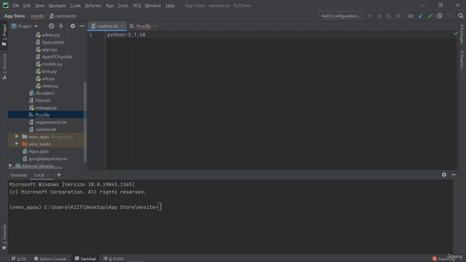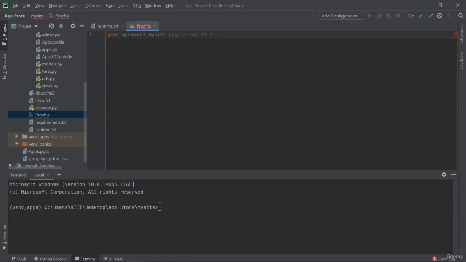Then the next file is the procfile. Procfile is like a mechanism for declaring what commands are to be run by your application on the Heroku platform. The commands specified in the last part, like run server or migrate, are executed on the Heroku server using the procfile. And these are very important if we want to set up the code.